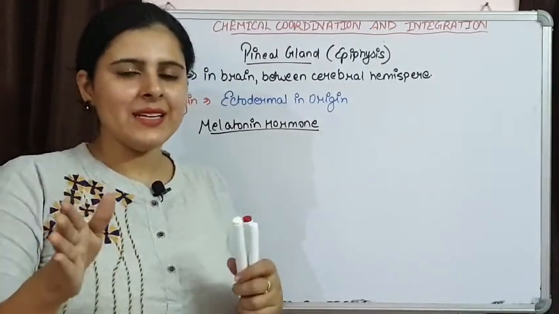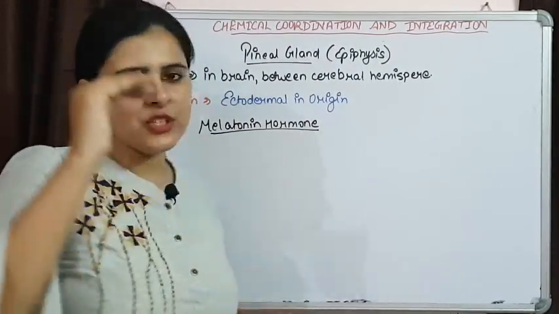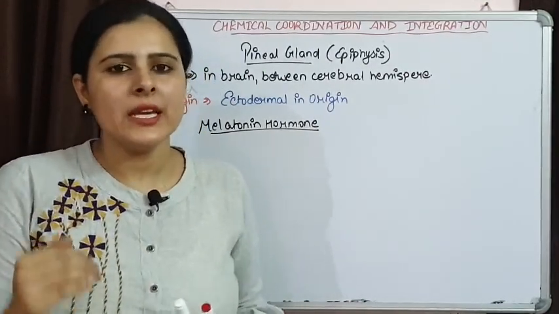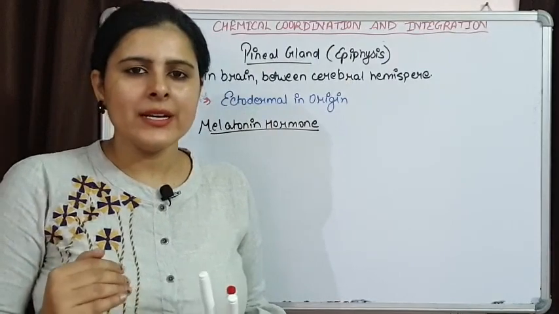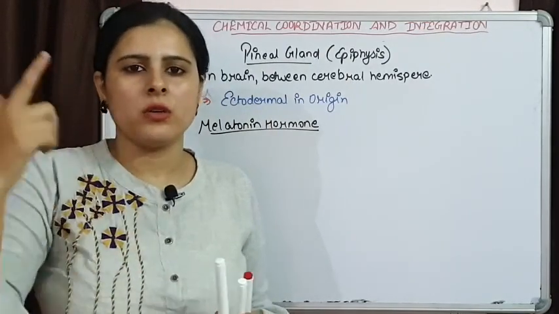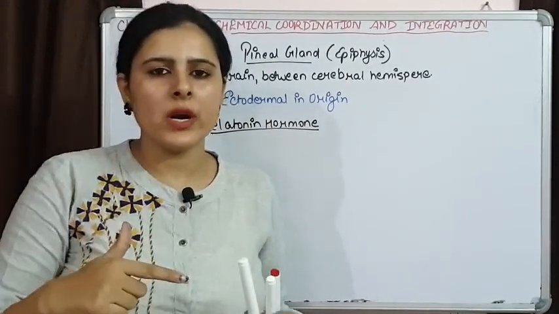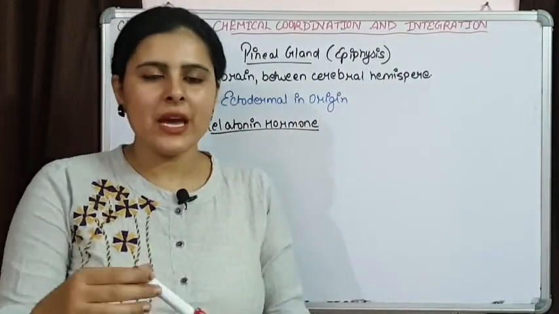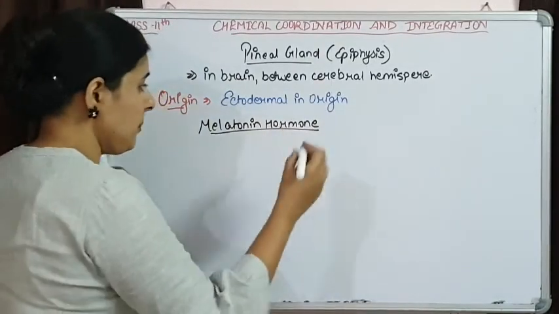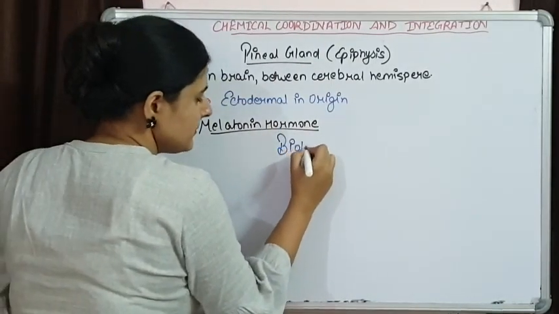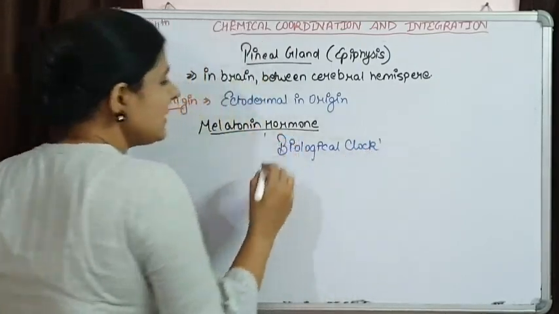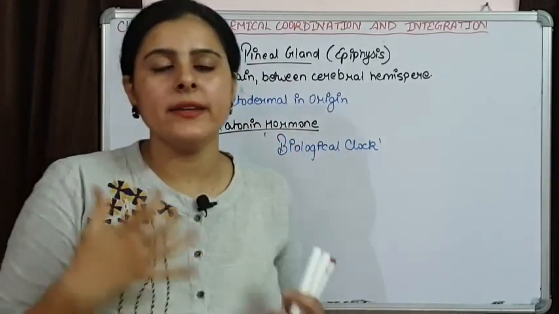So whenever light is there, the secretion of melatonin decreases, and in the absence of light its secretion increases. So it is working as a clock. The day and night system is working in the secretion of melatonin hormone. That's why we are calling it the biological clock, that is regulating our circadian rhythm.